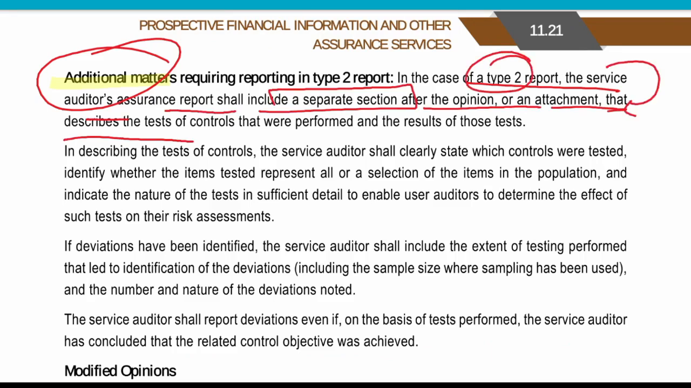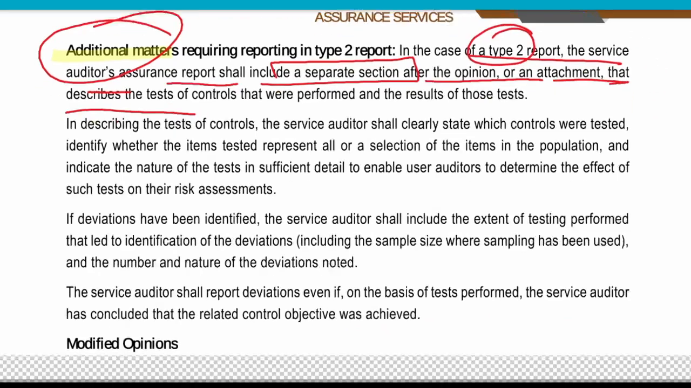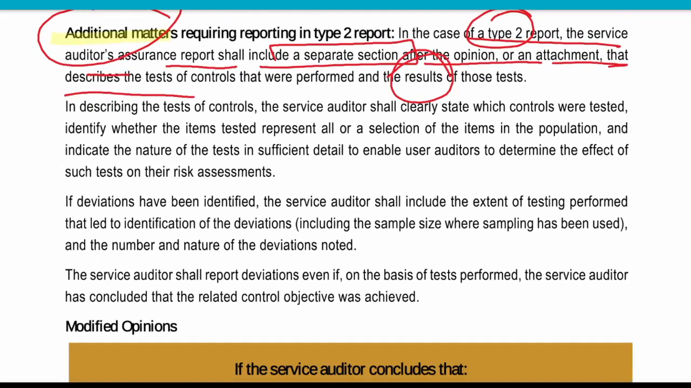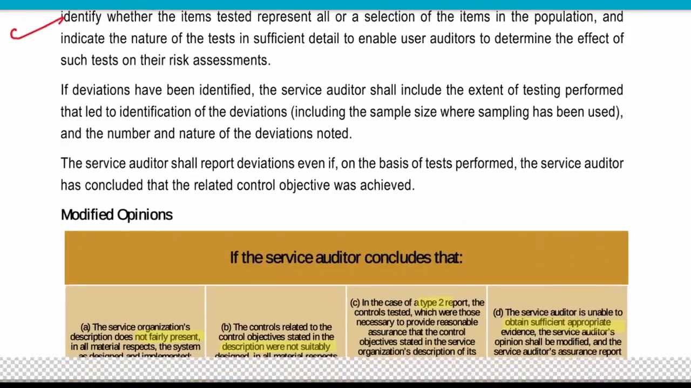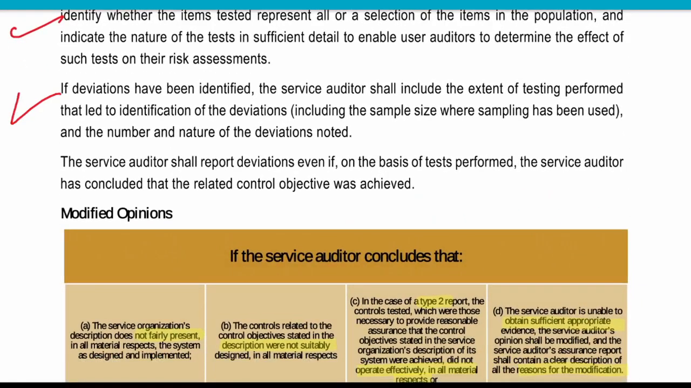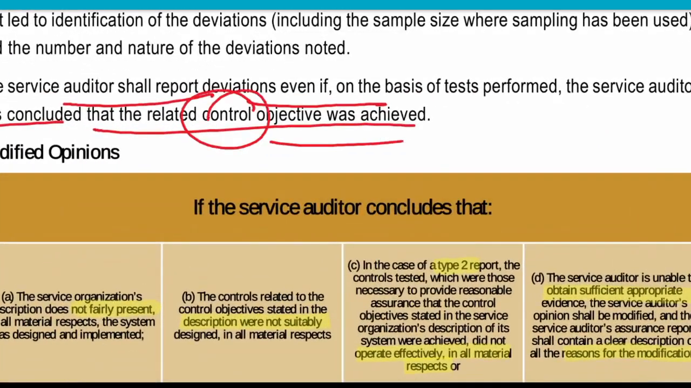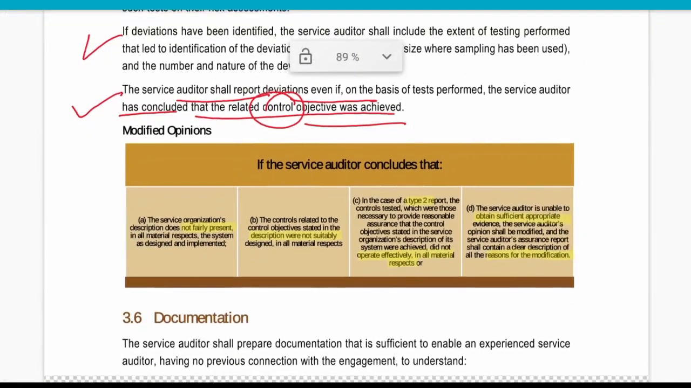After the opinion, if he is providing a Type 2 report, he will also describe what tests he has performed and what the results are, and any deviations. The service auditor shall report deviations, if any, and conclude whether the control objective has been achieved or not, even if there is a deviation.